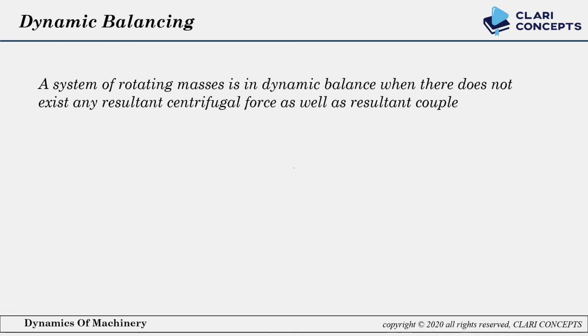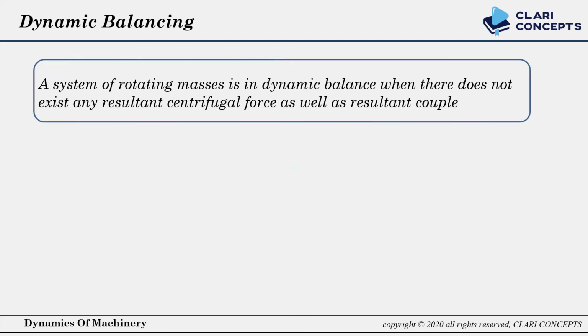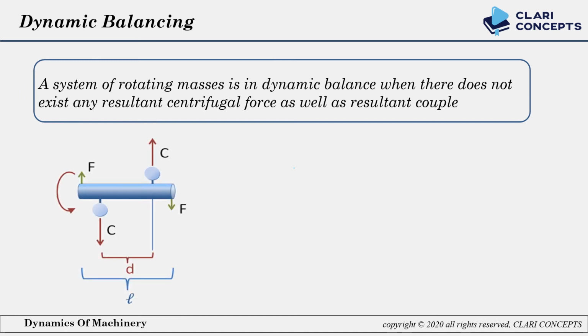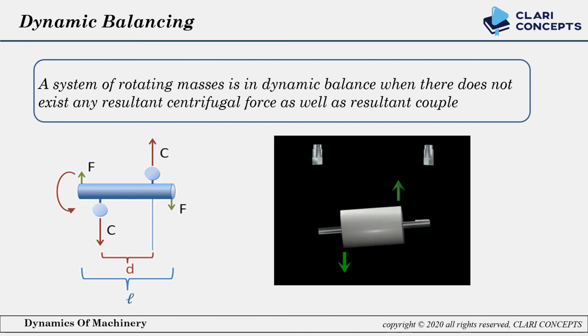Here you can see one shaft on which two forces are acting, which are equal and opposite, but a couple is produced on that shaft in the anti-clockwise direction. Here you can notice the force in the system is in equilibrium, but the couple produced in the system is not in equilibrium.